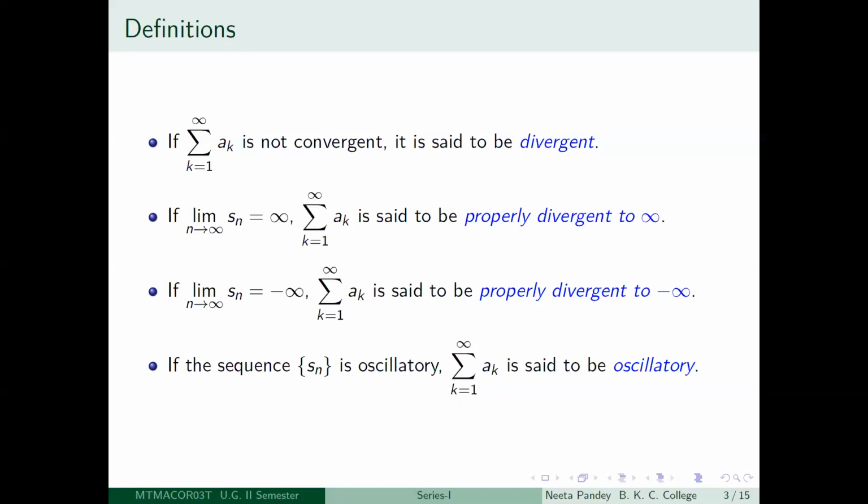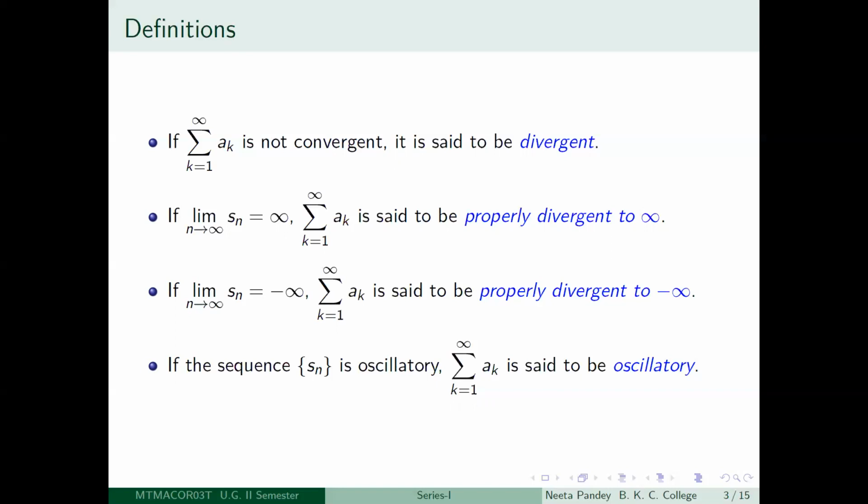The terminology is the same as for sequences. If the sequence Sn diverges to infinity, then we will say that the series summation ak is properly divergent to infinity. If the sequence diverges to minus infinity, then we will say that the series summation ak is properly divergent to minus infinity.